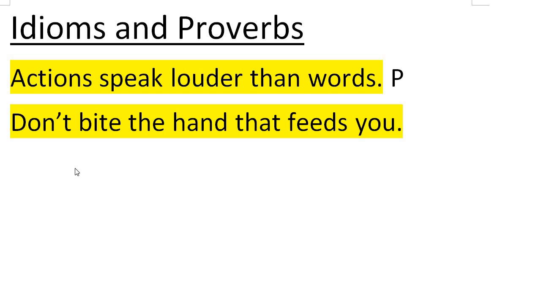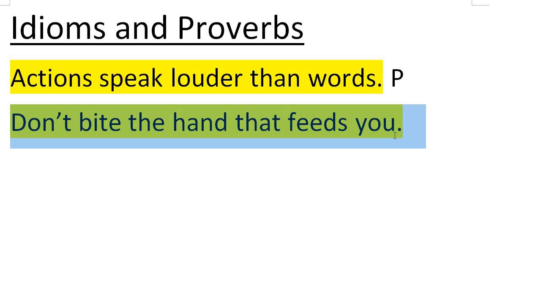Let's look at this one. Don't bite the hand that feeds you. Okay. Now, this sentence, you can clearly see it has a different meaning than what I mean.